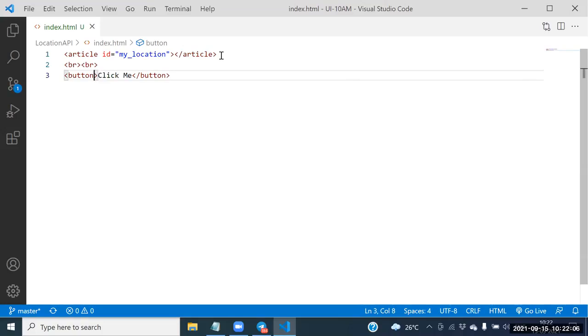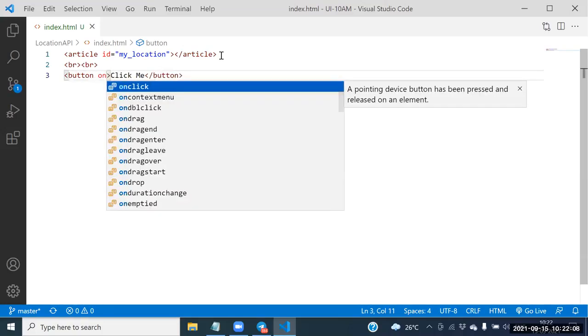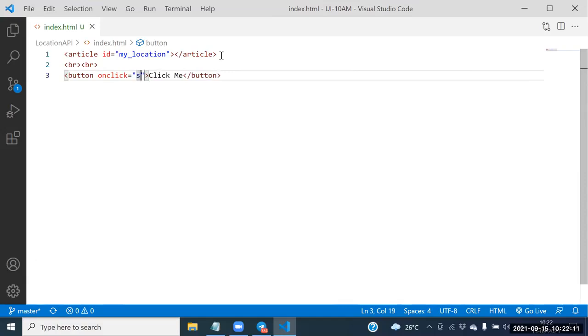So guys, can I go for the onclick event here? Onclick equal to what do you want to place here? Onclick equal to show location. Simply we need to place show location.